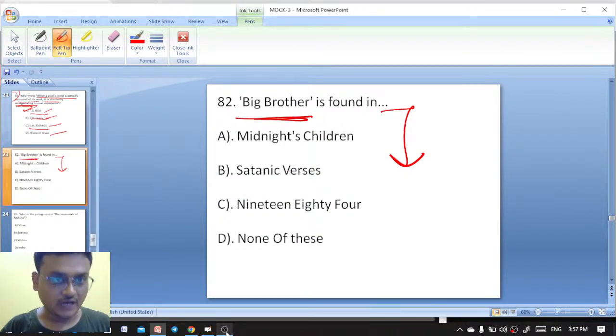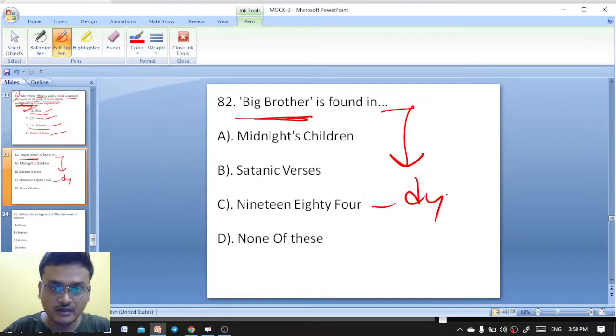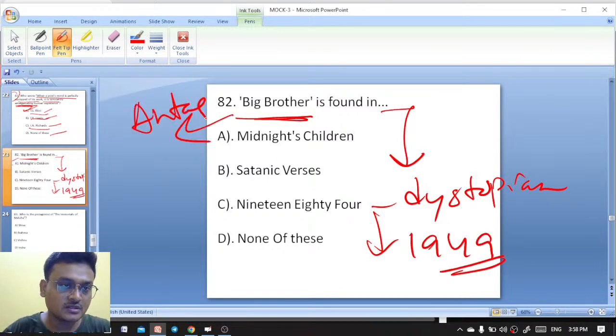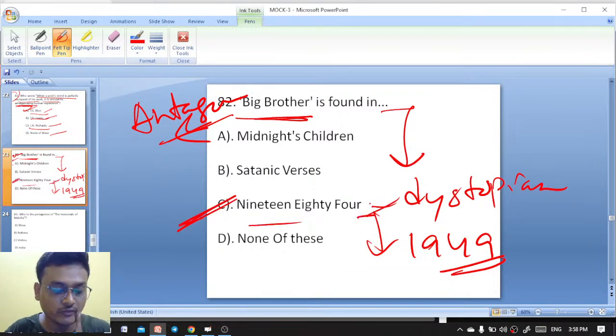Big Brother is found in Midnight's Children, Satanic Verses, 1984, or none of these. 1984 is a dystopian novel by George Orwell, published in 1949, where Big Brother is the antagonist of the novel.